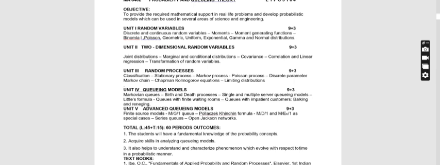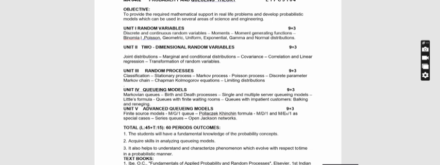So here is the objective: to provide the required mathematical support in real life problems and develop probabilistic models which can be used in several areas of science and engineering. So in 5 units: unit 1 is random variables, unit 2 is two-dimensional random variables, unit 3 is random processes, unit 4 is queuing models, and unit 5 is advanced queuing models.